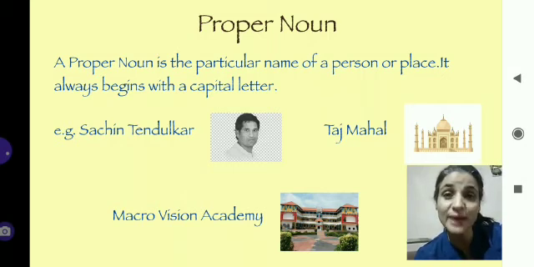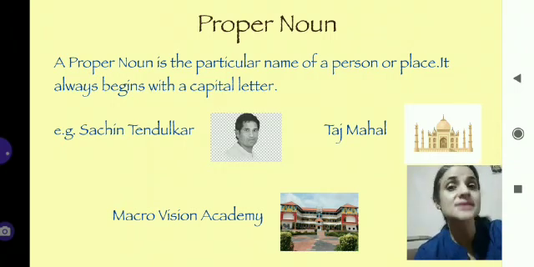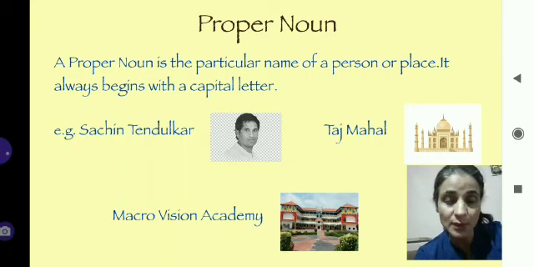No. So Macrovision Academy is a particular name of one school. So Macrovision Academy is a proper noun. And that's why whenever you write Macrovision Academy, always make the first letter of Macro M, Vision V, Academy A, capital. Do you understand?